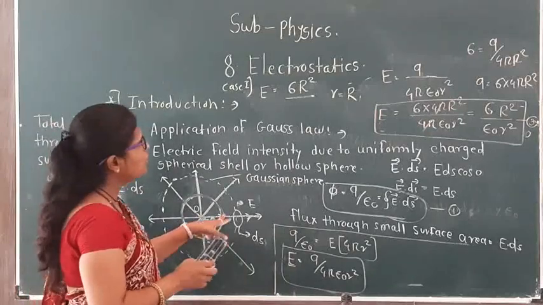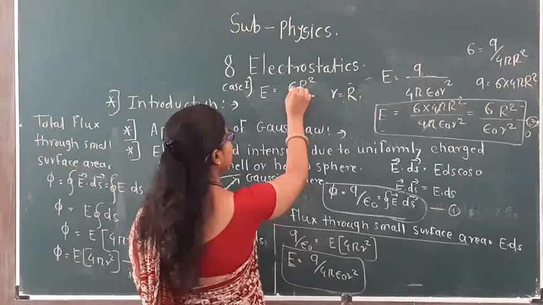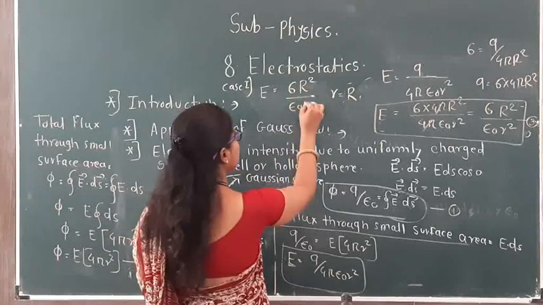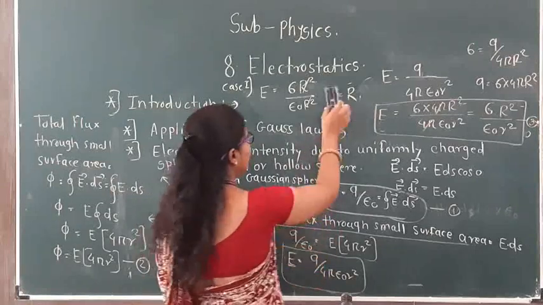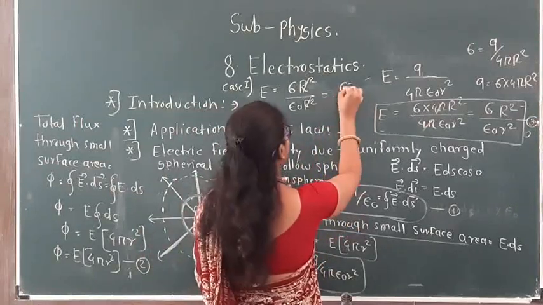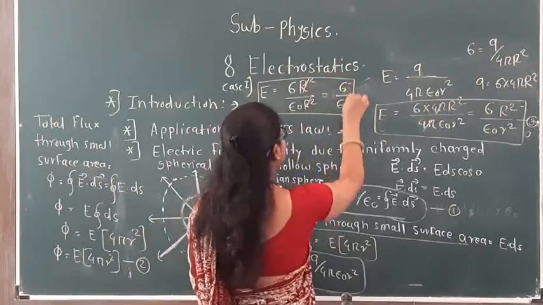Then the r square cancels, and we get sigma upon epsilon naught. This is case number 1.